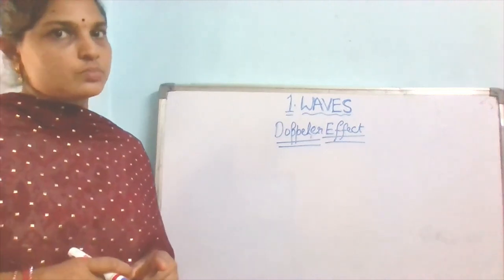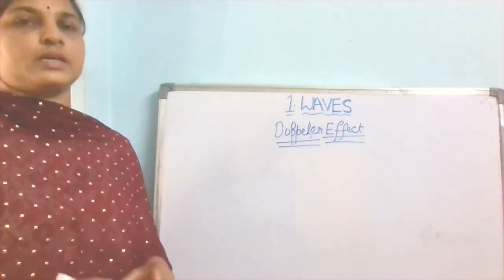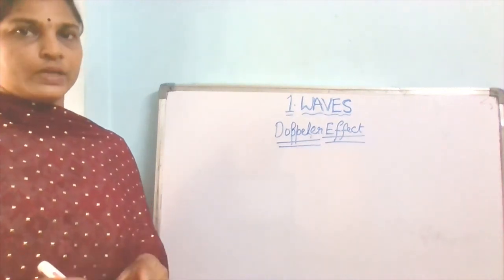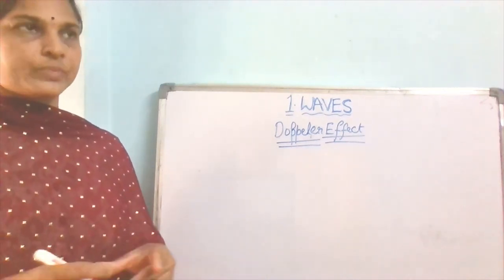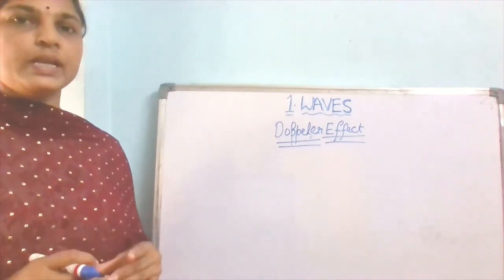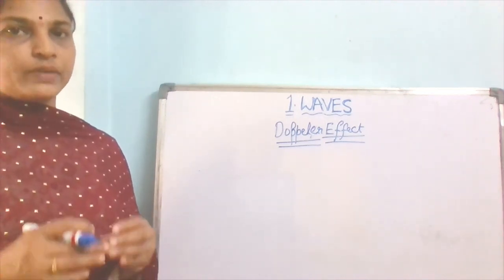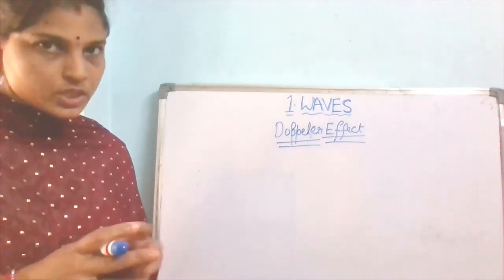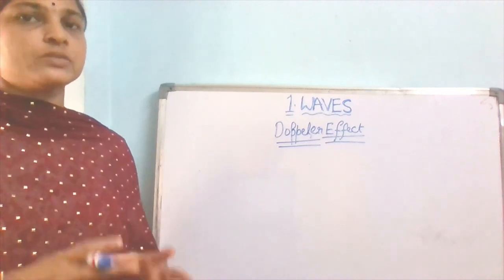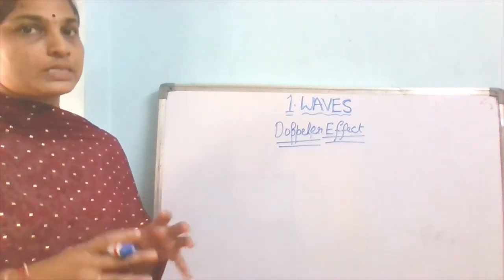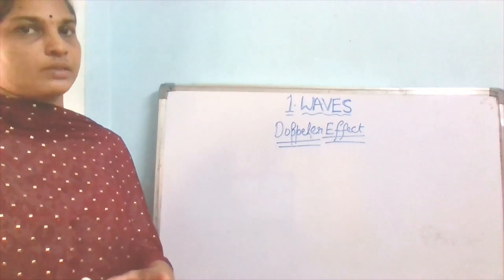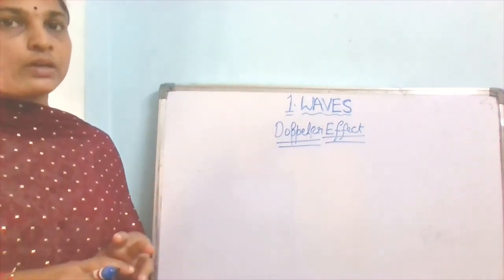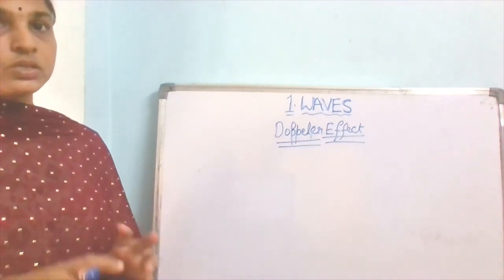The pitch increases means the frequency increases, because pitch depends on frequency. If it is passing away from the observer, the frequency decreases. That change is called the apparent change in the frequency, observed while the distance is changing.